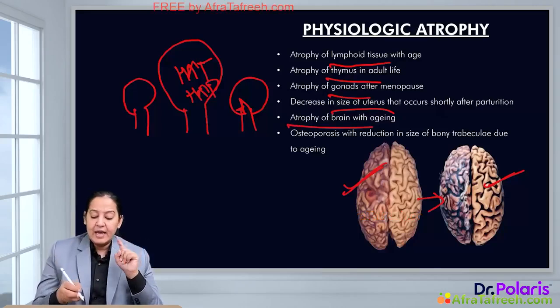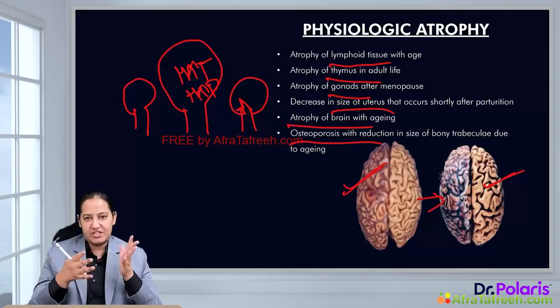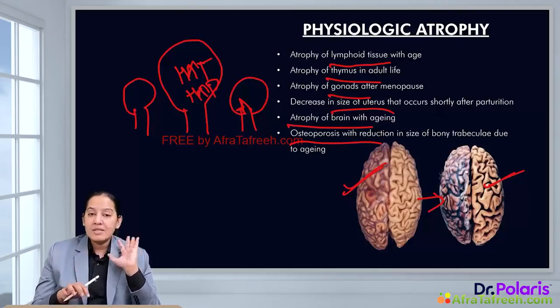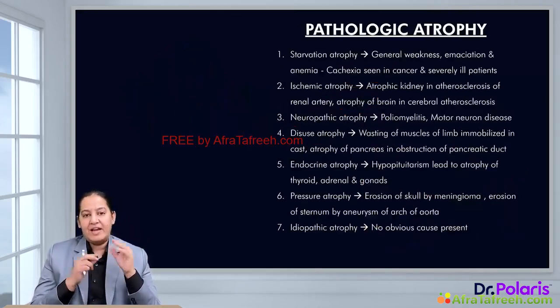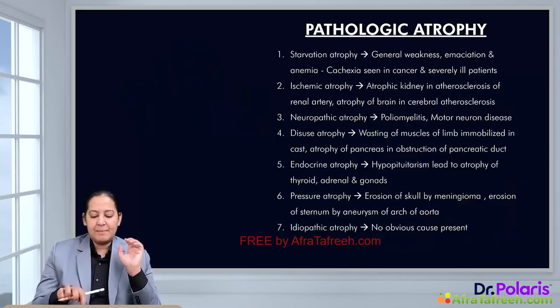And the last thing, with aging, osteoporosis of the bone becomes thinner with age. So that is osteoporosis of the bone. So these are the examples of physiological atrophy. Let me teach you examples of pathological atrophy. There are many examples. I will show you the diagram.